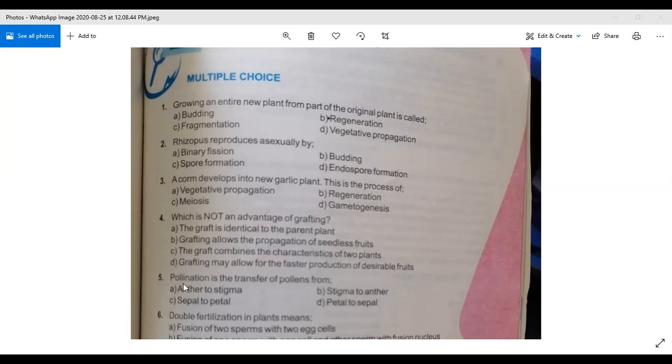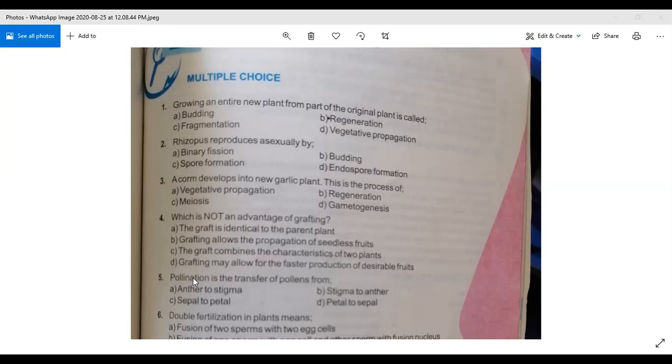Okay, now come to question number 5. Pollination is the transfer of pollens from. We also discussed the pollination method. When plants want to do fertilization, they use different methods of sexual reproduction. Among them, there is pollination. Pollination is a process in which the pollens of one flower fall on the stigma of another flower. And we also know that every flower has both male and female parts. The male parts are called stamens and the female parts are called carpels.